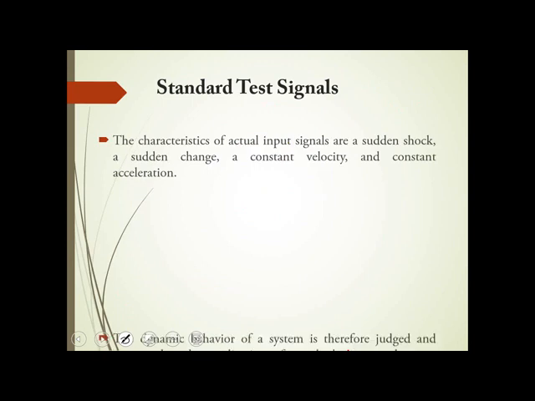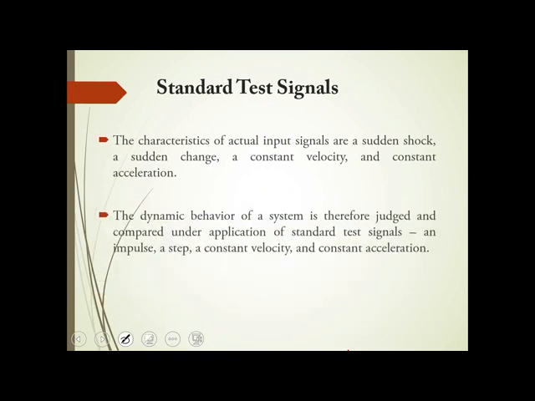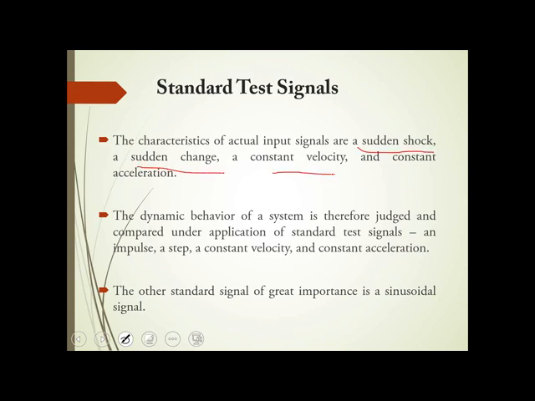Next we will look into the standard test signals which we are going to consider. When you are observing the output, the input has to be applied. Your input in an actual real-time system will be either in the form of a sudden shock, a sudden change, a constant velocity or a constant acceleration. So we will consider these practical existing situations in the system.